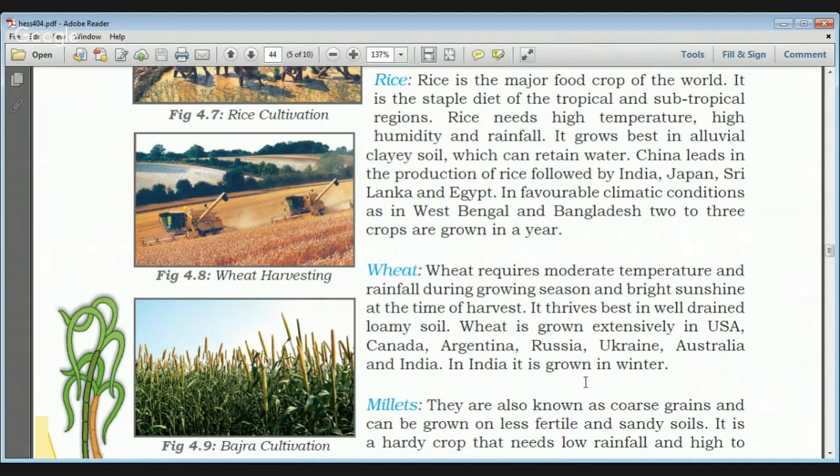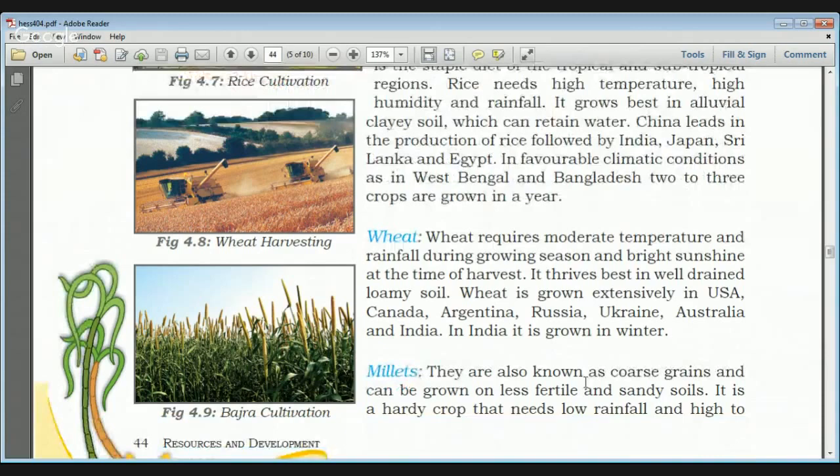The second most important crop is wheat. It requires moderate temperature and rainfall during the growing season, and bright sunshine at the time of harvest. It thrives best in well-drained, loamy soil, and it is grown extensively in the USA, Canada, Argentina, Russia, Ukraine, Australia and India.